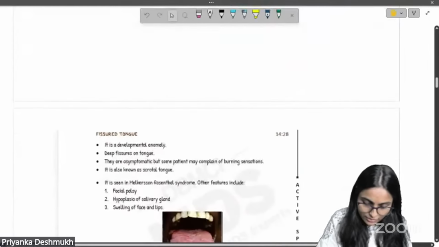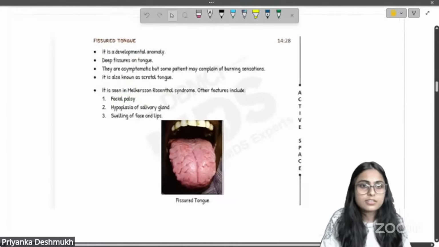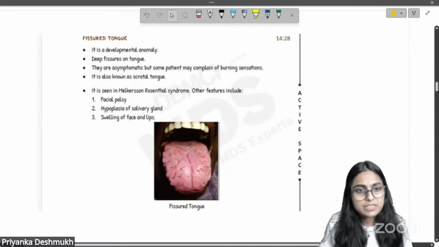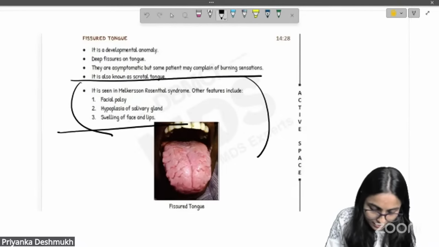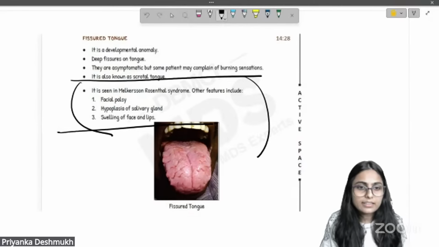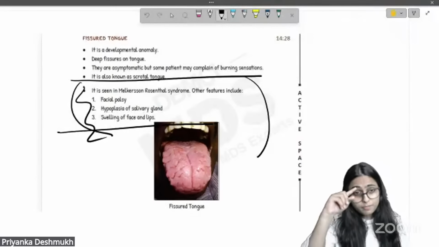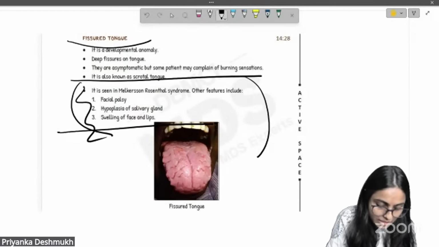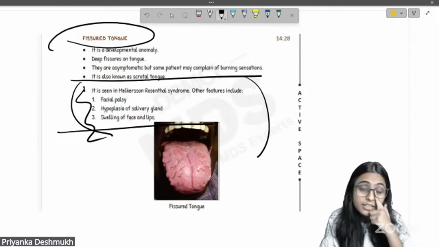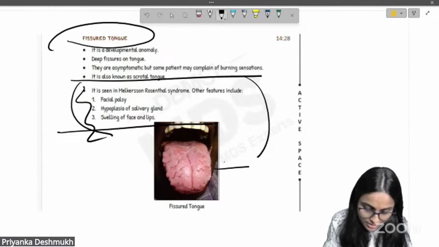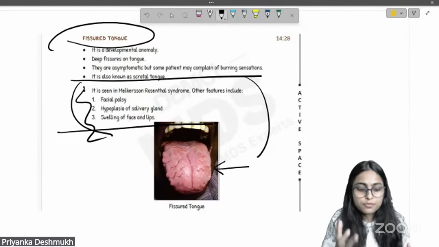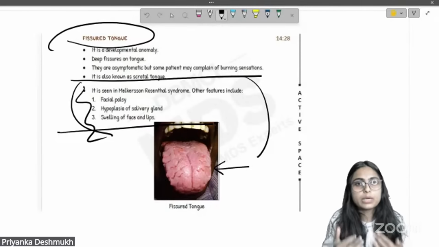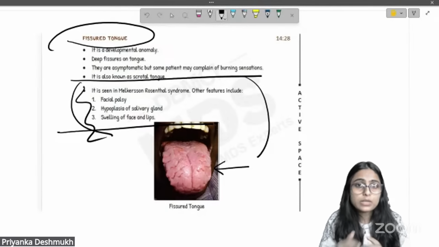And if I show you these notes, this is our OMR DBMCI notes, and we have a direct pick from the notes, correct? These features of Melkersson-Rosenthal syndrome, and we have studied the topic of fissured tongue. Can you see this picture? I will be telling the students who will be giving the exam next year, NEET MDS 2026.